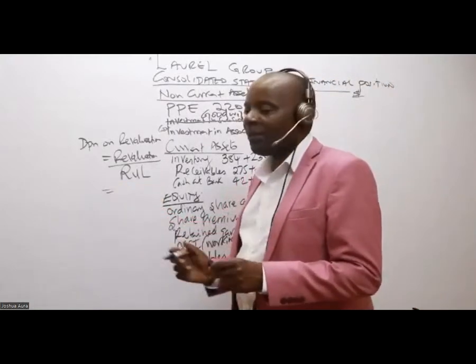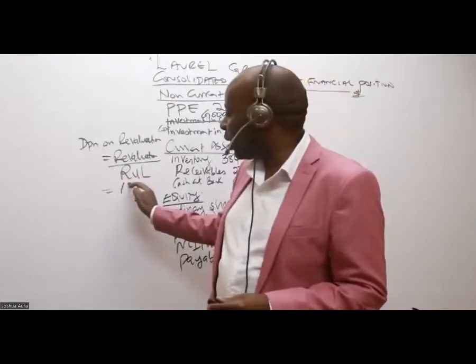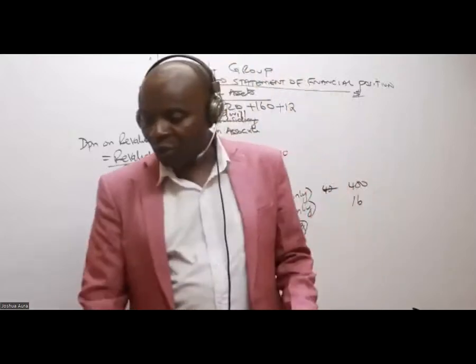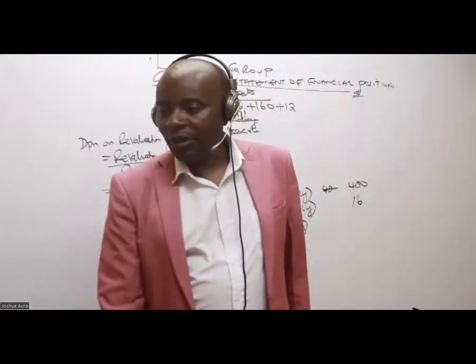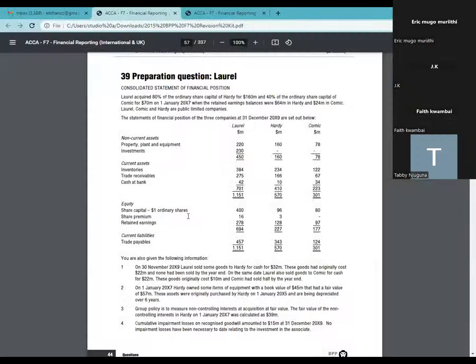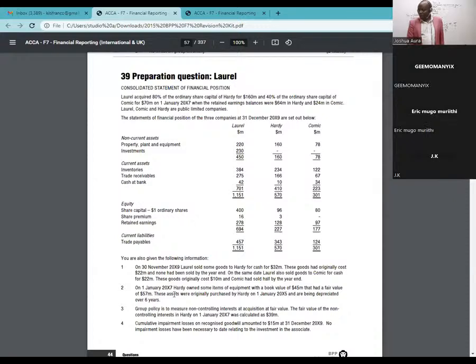So for revaluation, ladies and gentlemen, what do we have? You have given me 12. And what is the remaining useful life? Let's read together. On 1st January 2017, Hardy owned some item of equipment with a book value of 45 million that had a fair value of 57 million. These assets were originally purchased by Hardy on 1st January 2015 and are being depreciated over 6 years.